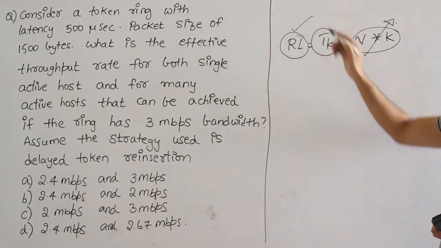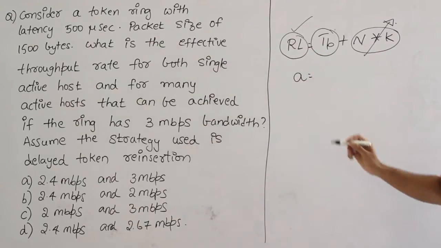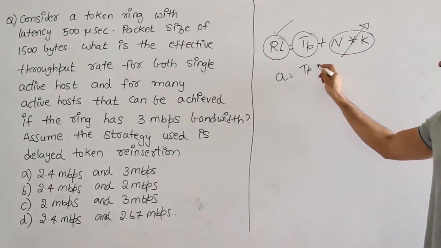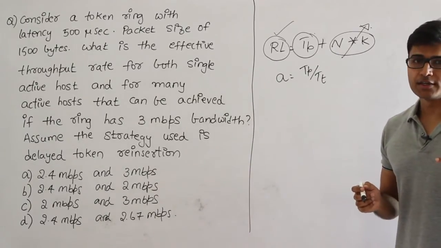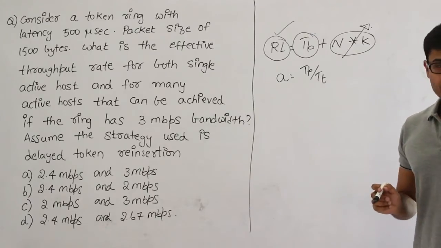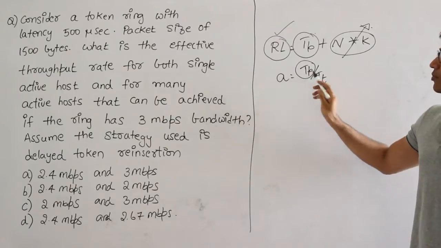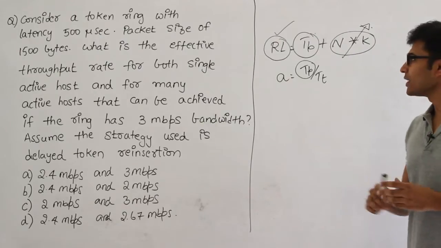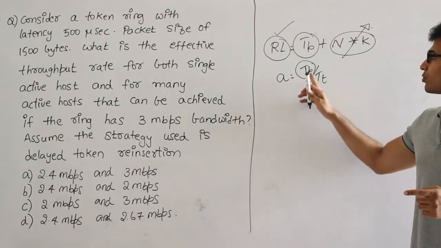If ring latency is given, then it is fine anyway. When I was deriving the formula, every time a has been TP by TT. Remember that? But coming to token ring, the only exception is whether to use ring latency or propagation delay. That depends on what is given in the question. If they have directly given you ring latency, always go with ring latency. If they didn't give you ring latency, then go with propagation delay.